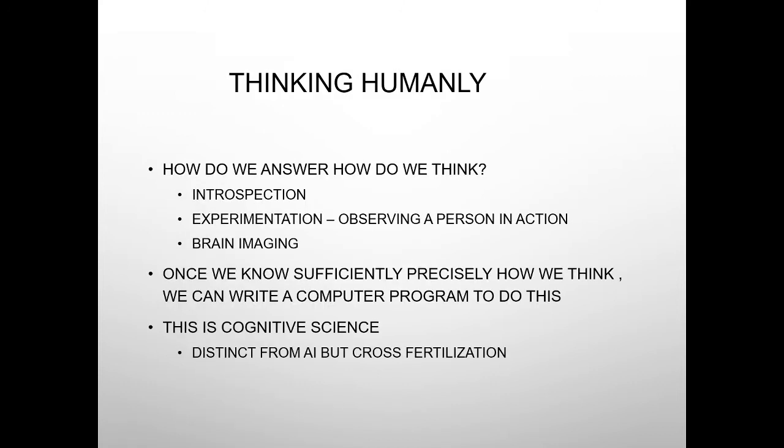Now, thinking humanly involves how do we answer and how do we think? It involves introspection, experimentation through observing a person in action and studying their behavior, and through the imaging of their brain. Once we know sufficiently and precisely how we think, we can write a computer program to do this. This is just cognitive science, distinct from AI but with cross-fertilization. This is like transferring human consciousness into a machine.